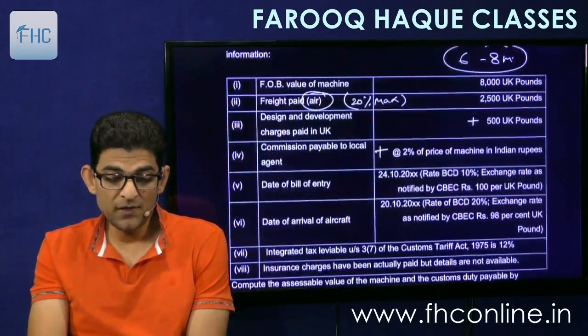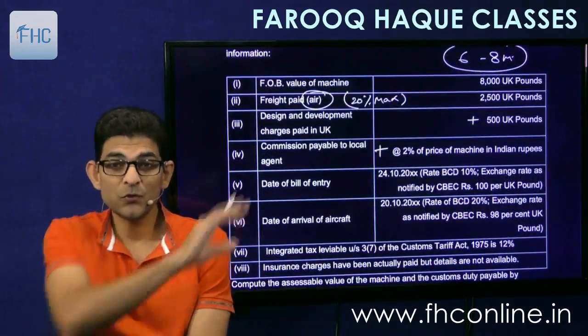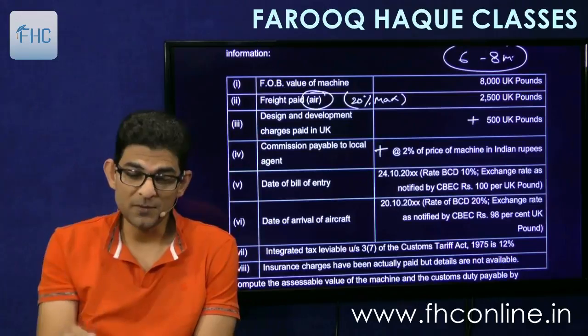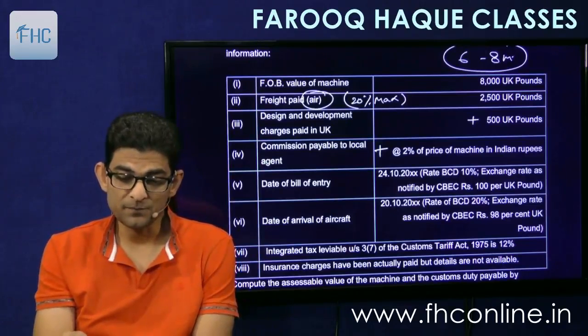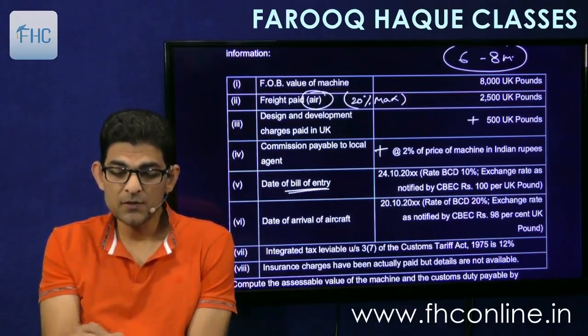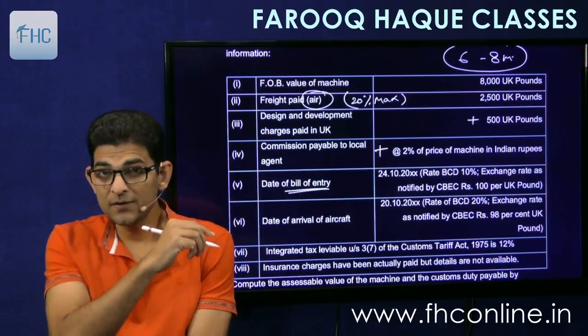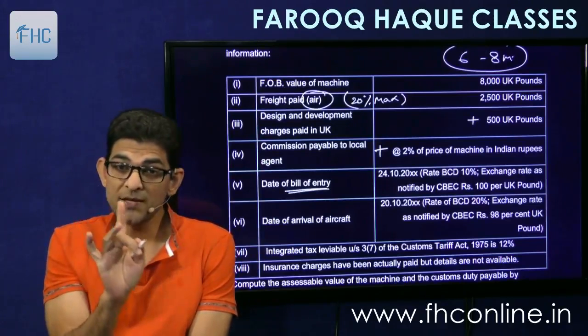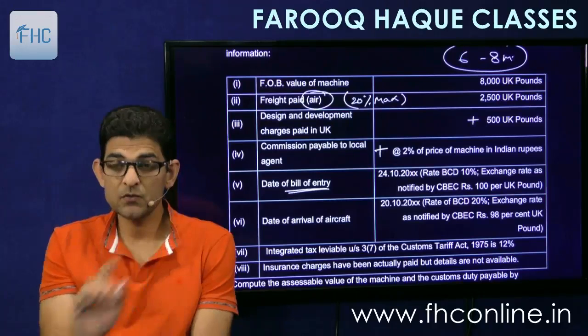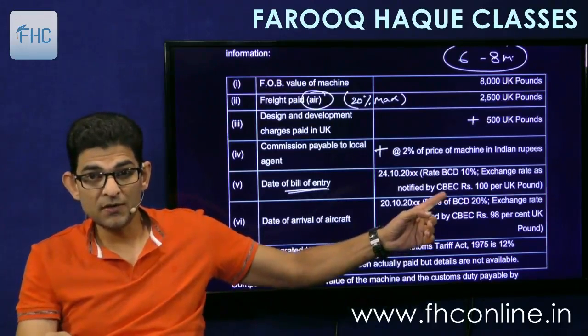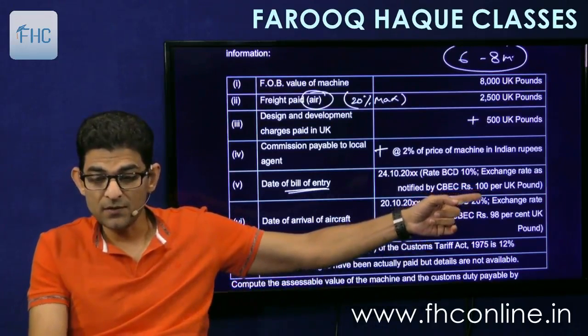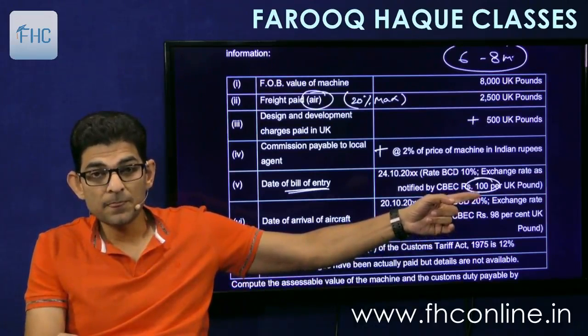Then bill of entry and date of arrival of the aircraft. So see these 2 points that I just explained in a previous question. Bill of entry. So the exchange rate, dollar into rupee, will always be taken as on the date of bill of entry. So this is the exchange rate which is given, notified by CBEC, 100. So this will be taken.